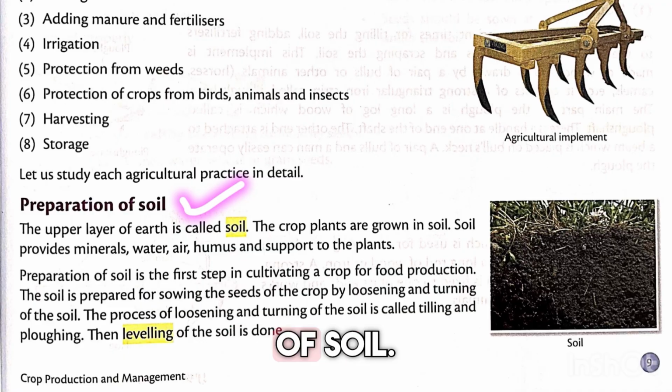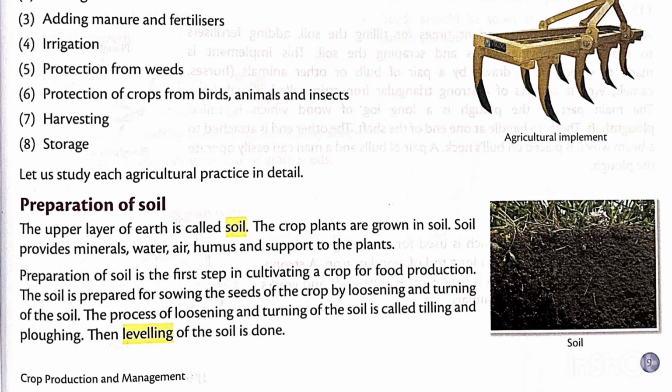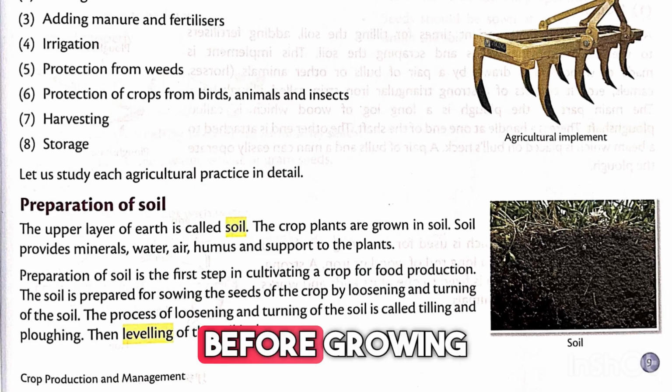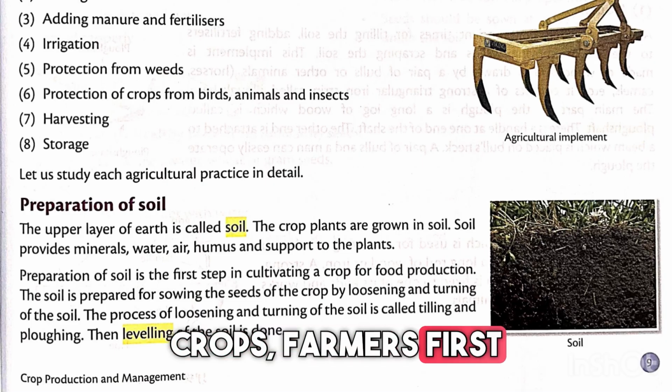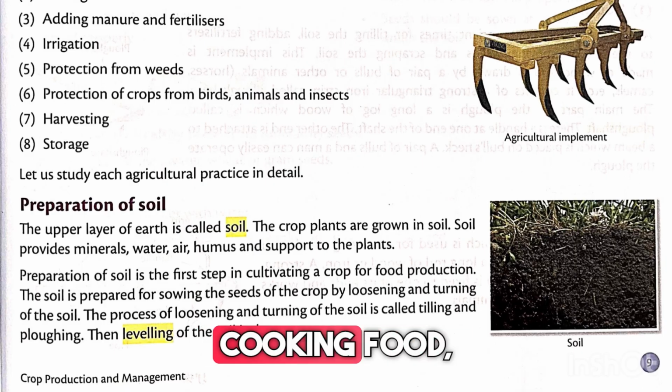First one is preparation of soil. Preparation of soil is the first step in cultivating a crop. So here students, before growing crops, farmer first prepare the soil properly. Just like before cooking food, we first prepare all the ingredients.